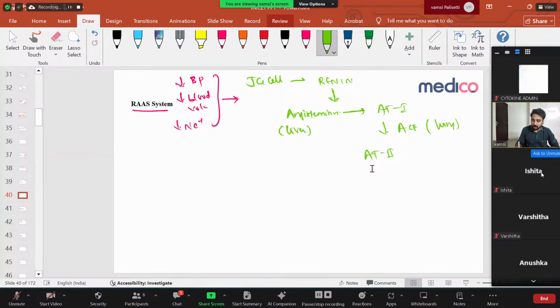Now this angiotensin 2 produces three actions. One is it causes renal efferent vasoconstriction. Very important. Renal glomerulus, afferent arteriole, glomerulus, efferent arteriole. It acts on the efferent blood vessels and causes efferent vasoconstriction. And this angiotensin 2 stimulates your sympathetic nervous system. And this angiotensin 2 helps to produce your aldosterone.